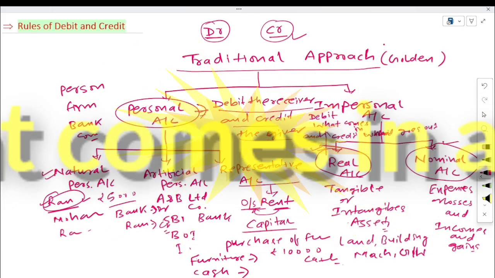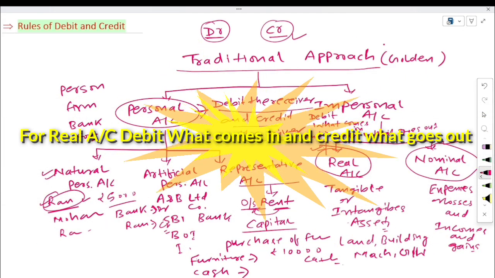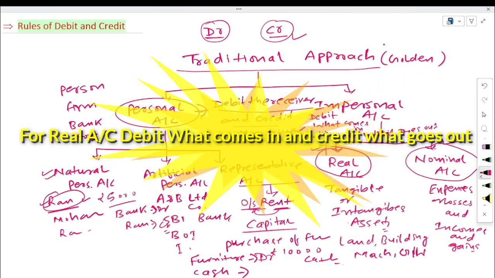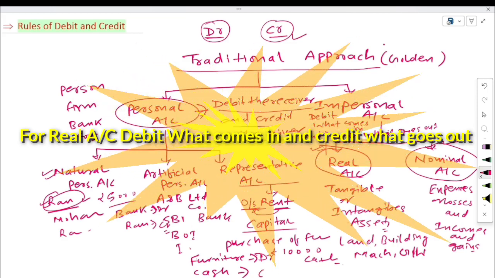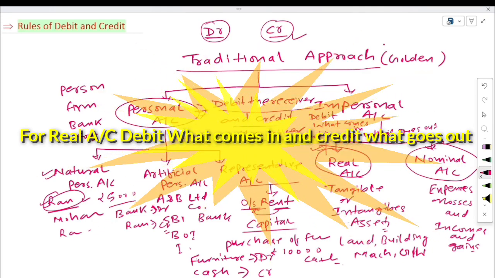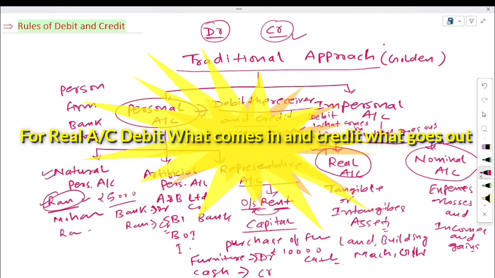So here debit what comes in and credit what goes out. Which is coming here? Furniture is coming here, it means furniture will be debit, and credit what goes out. What is going here? Cash is going here, so cash will be credit. So from these we can apply the rules of debit and credit for real account.